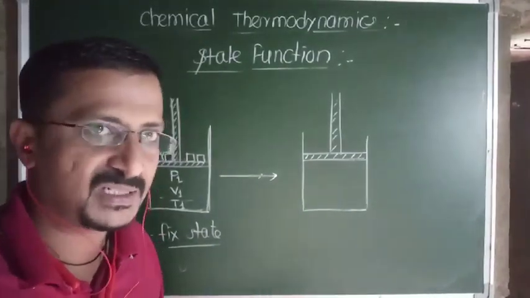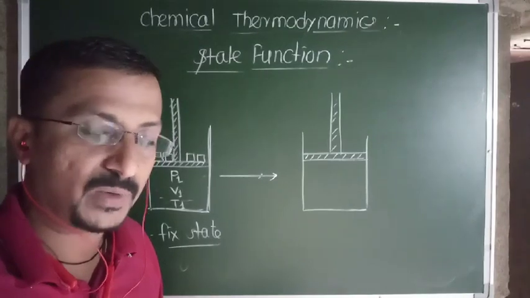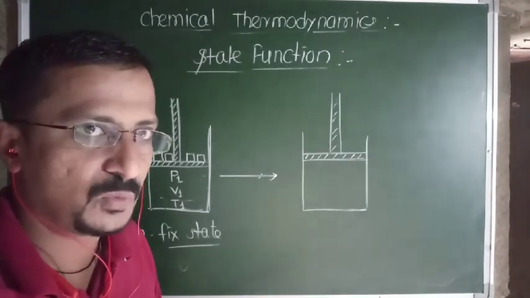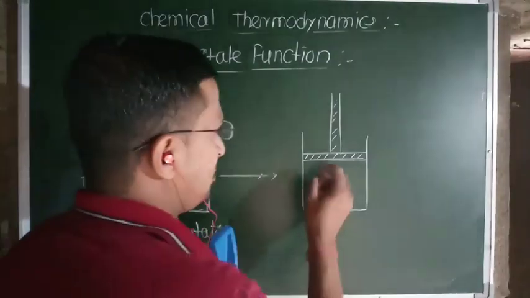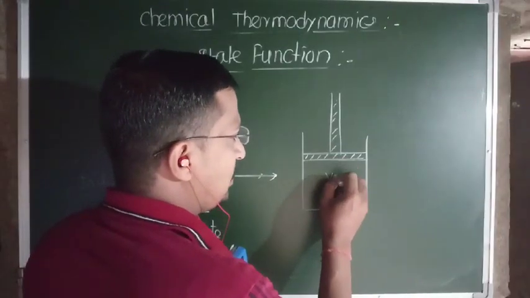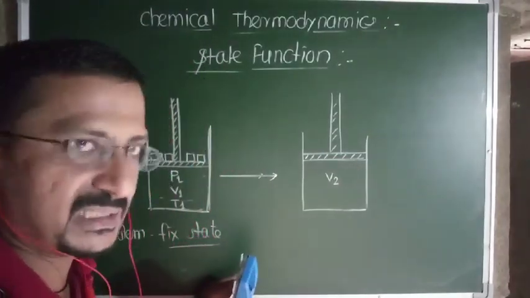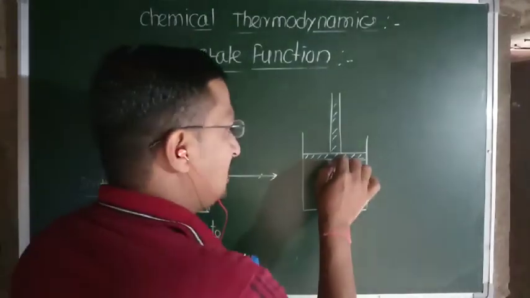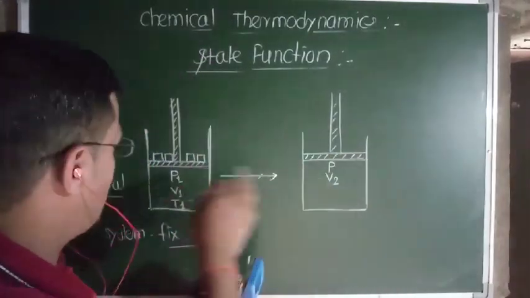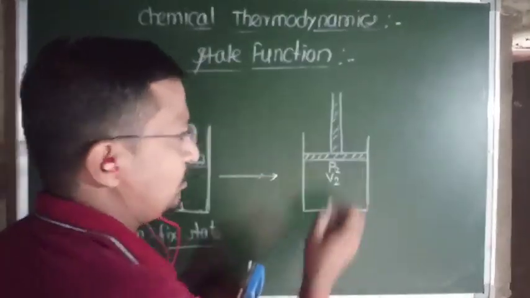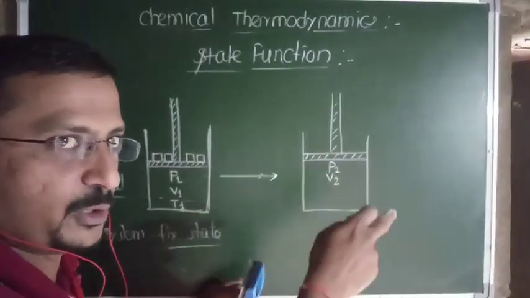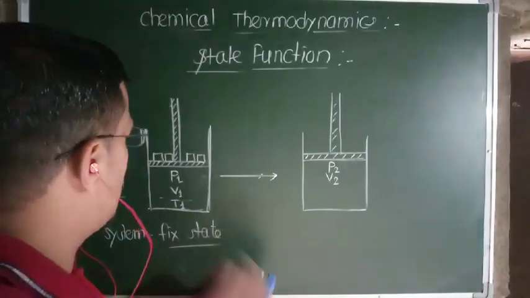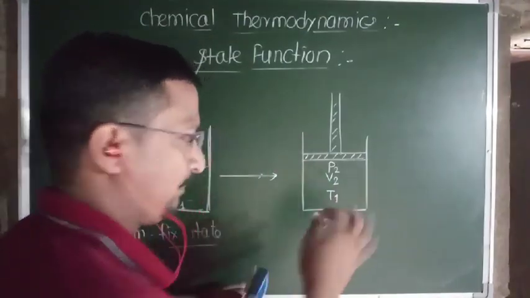As the gas expands, the volume increases, suppose to V2 dm cube. As volume increases, according to Boyle's law, its pressure decreases. Here I write P2, but it decreases from P1 to P2. Suppose temperature remains constant at T1.